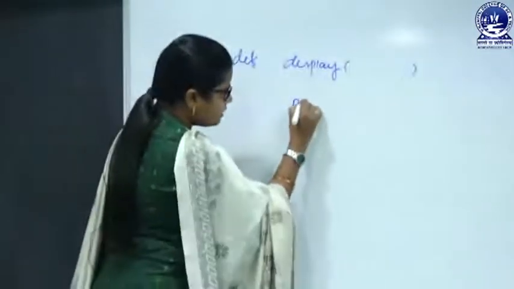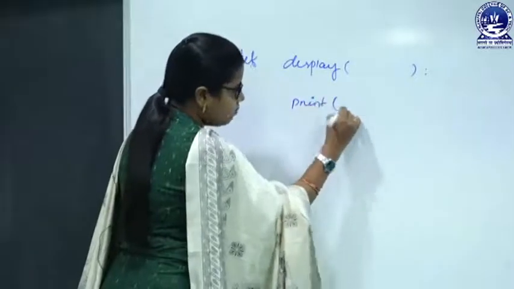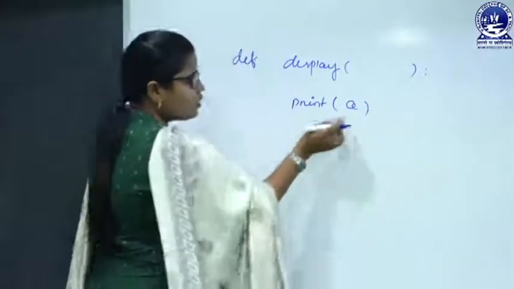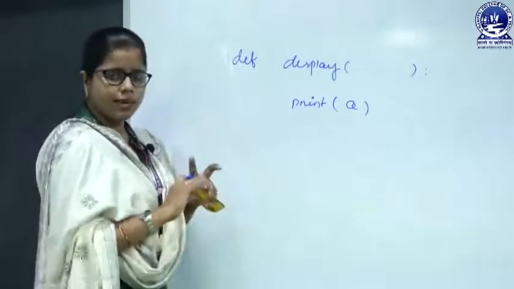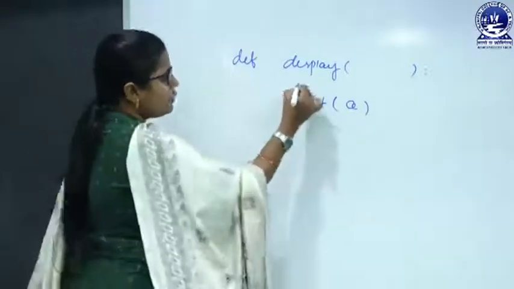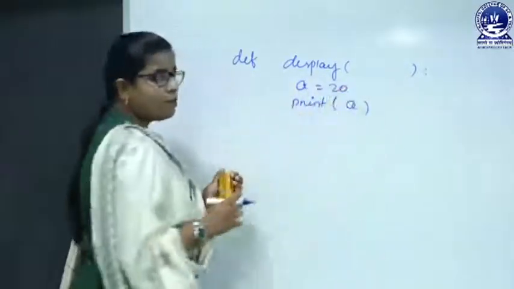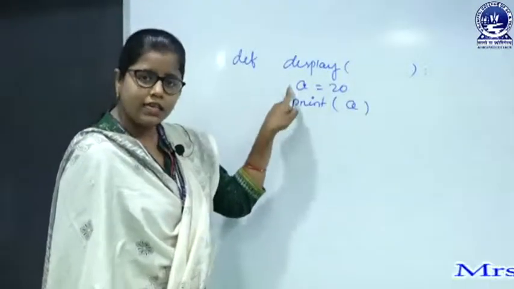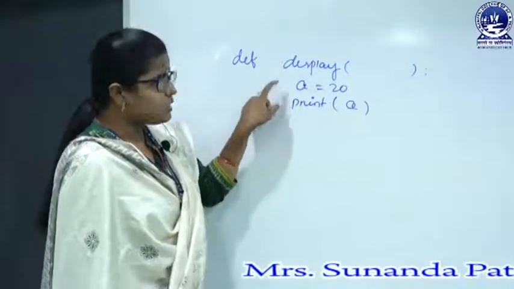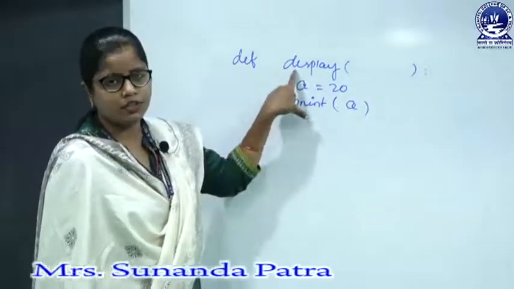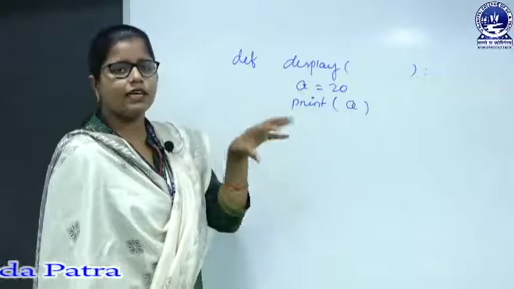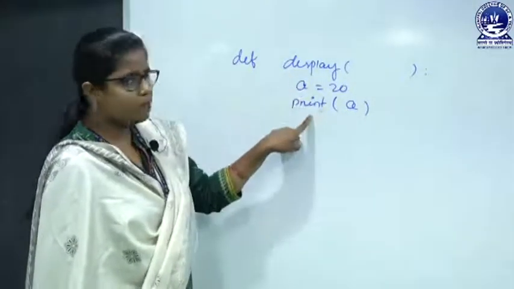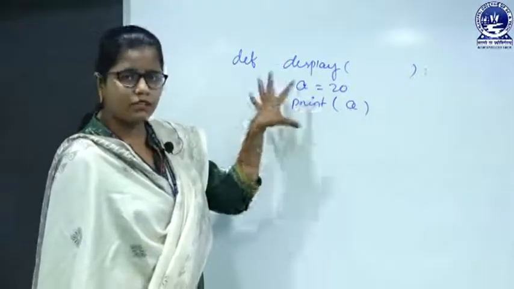Here I am writing print a. But a is not defined yet. Suppose here I write a equals 20. That means I am declaring a variable a and initializing it with 20. This is a local variable to the display function, because I am declaring and initializing it inside the display function, and we print the value of a.